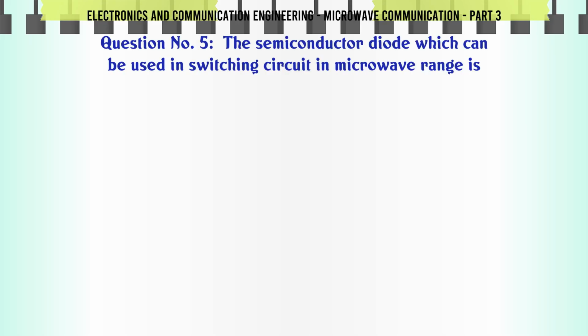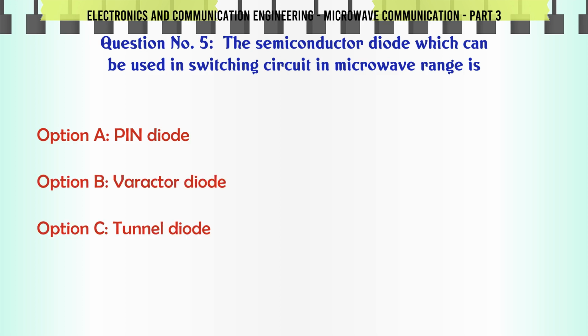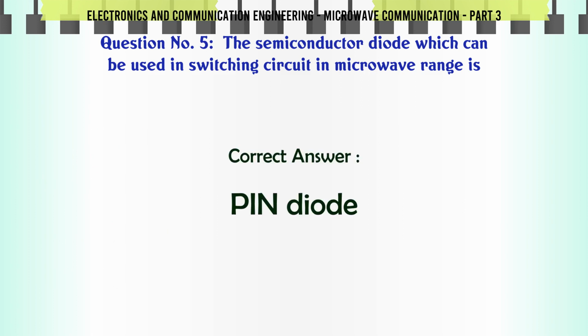The semiconductor diode which can be used in switching circuit in microwave range is: A. PIN diode. B. Varactor diode. C. Tunnel diode. D. Gunn diode. The correct answer is PIN diode.